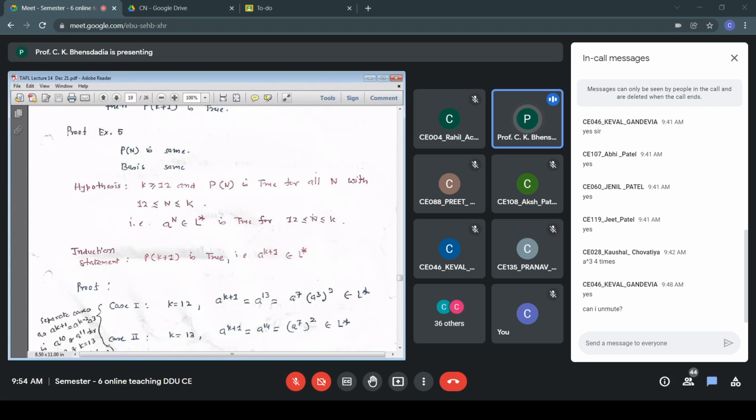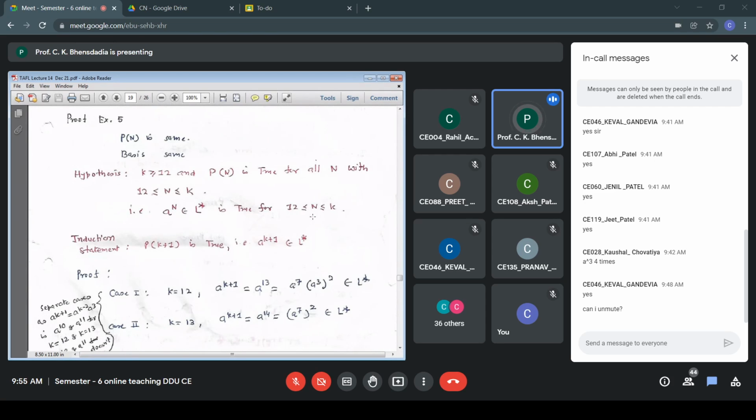So case number 2, k equal to 13, a to the power k plus 1 becomes a to the power 14, and that belongs to L star because a to the power 14 is a7, a7, and a7 belongs to L.